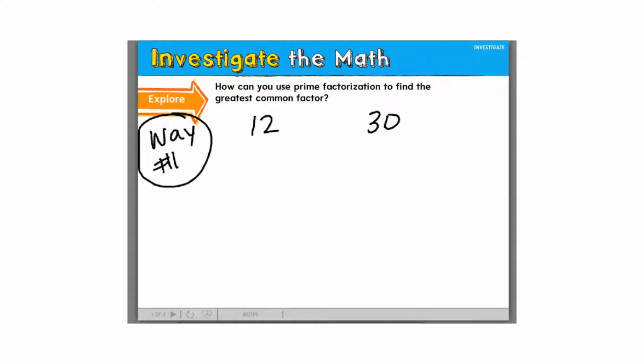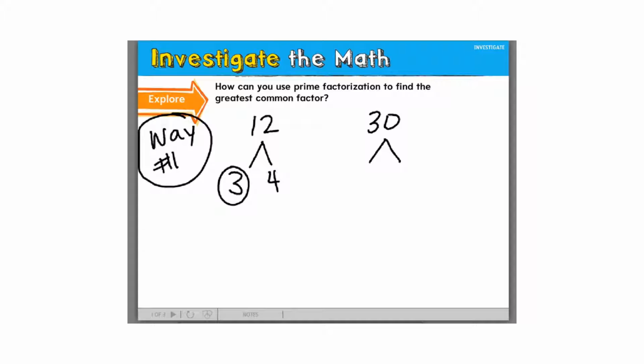So way number 1 is a good way to make sure you don't miss anything. Remember, step number 1, you can look back in your notes, was to make 2 factor trees. So we're going to make a factor tree for both of those numbers. Last time we used 6 times 2 for 12. This time we can use 3 times 4 just so you can see. 3 is a prime number.